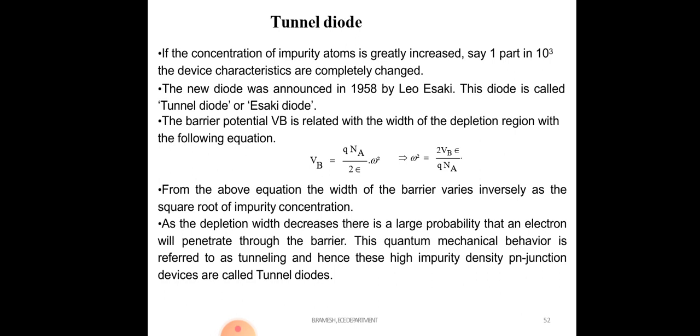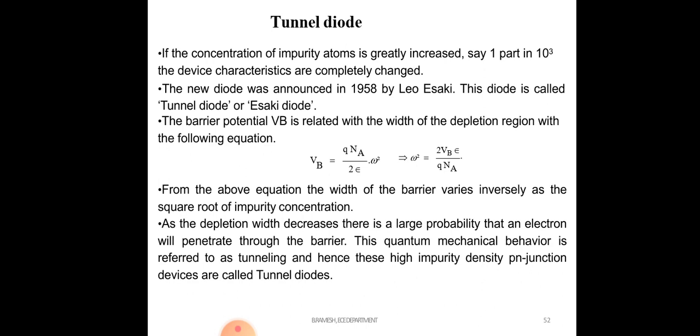If you add more impurities, the width decreases. As the depletion width decreases, there is a large probability that electrons will penetrate through the barrier. This quantum mechanical behavior is referred to as tunneling, and hence these high impurity density PN junction devices are called tunnel diodes.